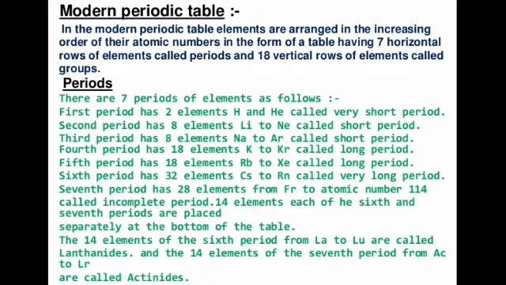The periods are as follows. The first period has 2 elements, hydrogen and helium, and is called the very short period. The second period has 8 elements, from lithium to neon, and the third period has 8 elements, sodium to argon. Similarly, the fourth has 18, the fifth has 18, and the sixth has 32. The seventh period has 28 elements, from francium to the atomic number 114, and is called an incomplete period. New elements have been added to these periods in recent times.